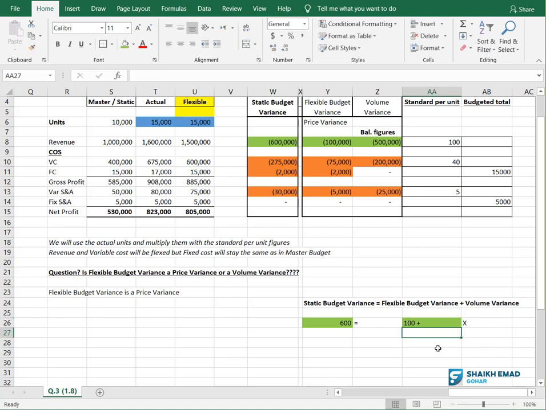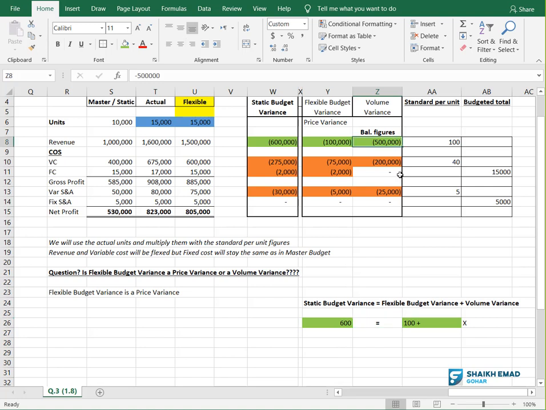I need X, so I need to shift this 100 to the other side. I am not saying plus or minus, just green. Green means good, favorable. When this goes to the other side, it becomes unfavorable. Same as plus minus, but I am not using plus minus.